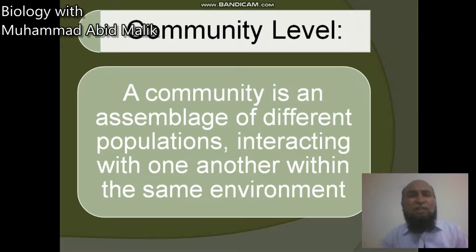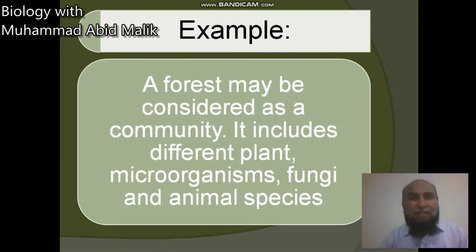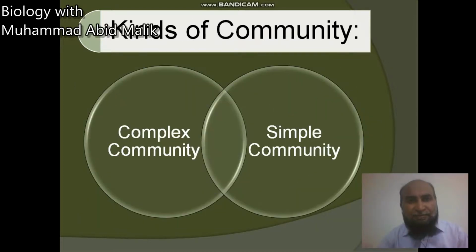Now we are trying to understand the community level. What is a community? A community is an assemblage of different populations interacting with one another within the same environment. If different populations interact with one another within the same environment, that becomes a community. So we take an example: a forest may be considered a community. It includes different plants, microorganisms, fungi, and animal species.